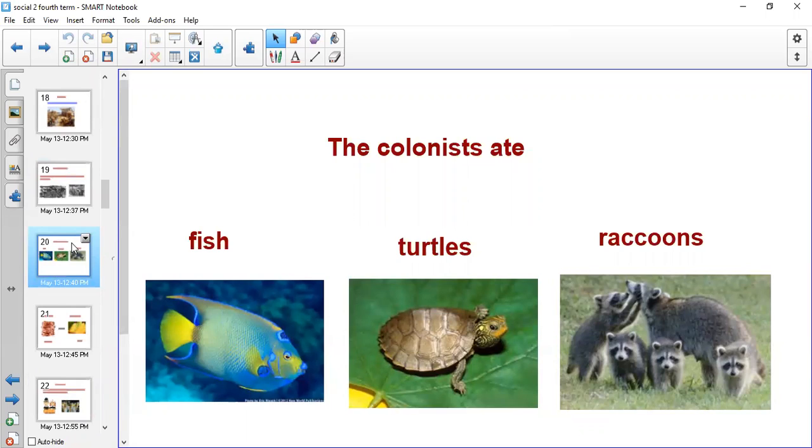They ate fish, turtles, and raccoons, because they didn't have enough food at the beginning. But after a while, they started to grow plants and to have their own crops.